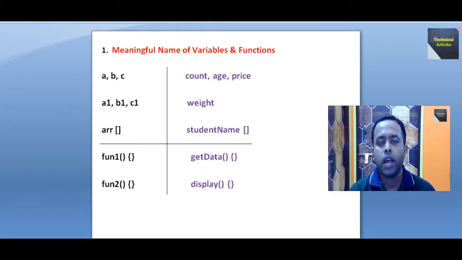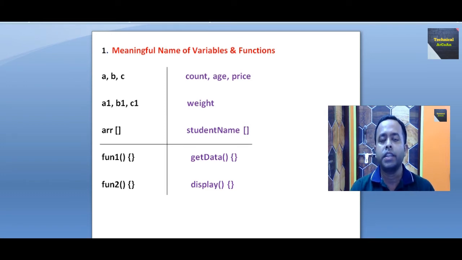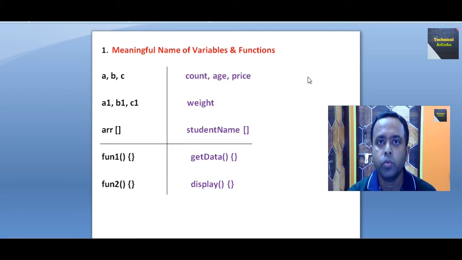So friends, I will discuss today 5 basic and very important tricks in coding, which are very helpful to improve coding technique in different languages, right? So the first one: meaningful names of variables and functions.